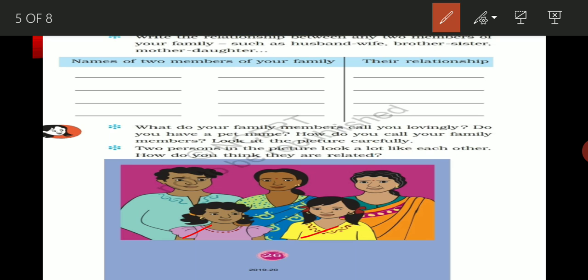In the same way, if we are talking about the age group, you will see that this man and this lady have the same age group. It means that by looking at the picture, we can say that this man and this lady are the father and mother of these two girls. Whereas the age group of this lady is completely different, meaning she looks older than these two. That's why she may be the grandmother of these two girls. So we can identify a person by their age group or by their similarities, how they look.